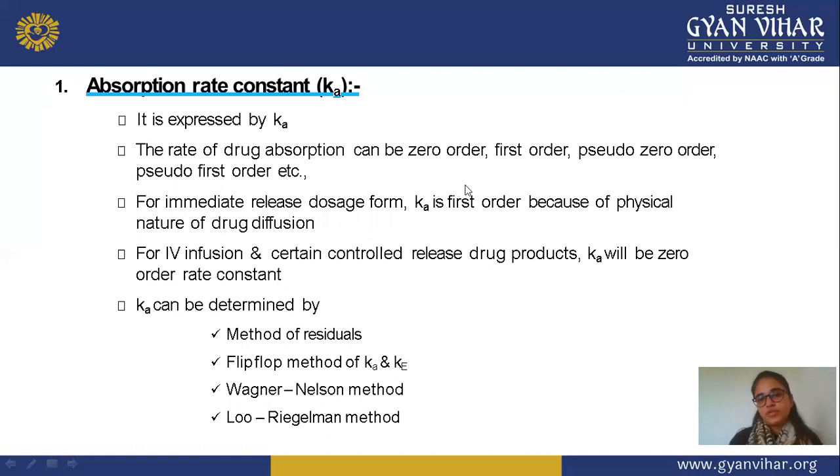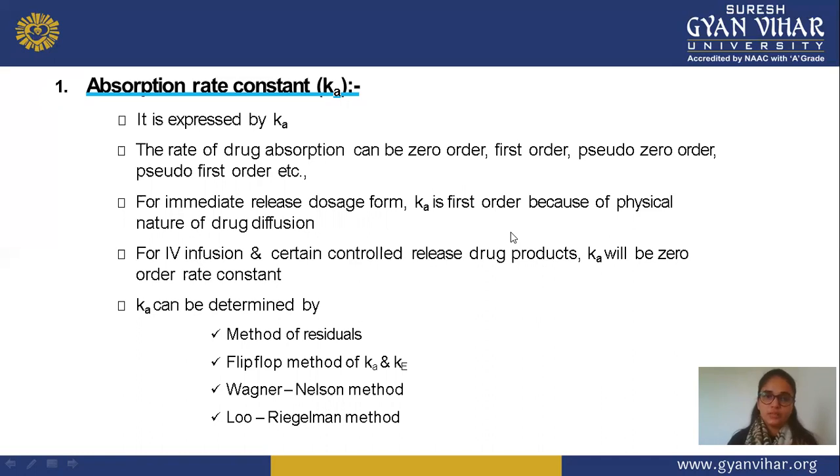Next, the absorption rate constant, that is Ka. In this, we check how much constant amount of drug is absorbed in non-linearity. So it is expressed by Ka, and the rate of drug absorption can be zero order, first order, pseudo zero order, and pseudo first order. These are the different reactions that may be observed in absorption rate constant depending on the route of administration or type of drug. It may be either zero order or first order or pseudo zero order or pseudo first order also.